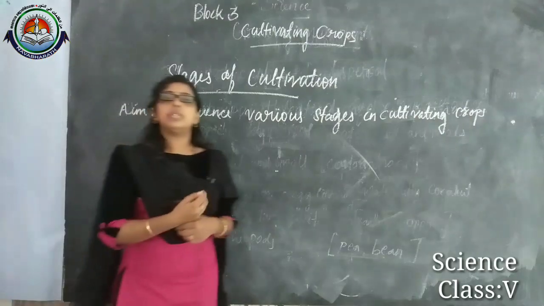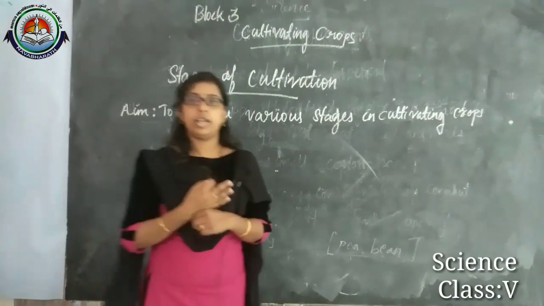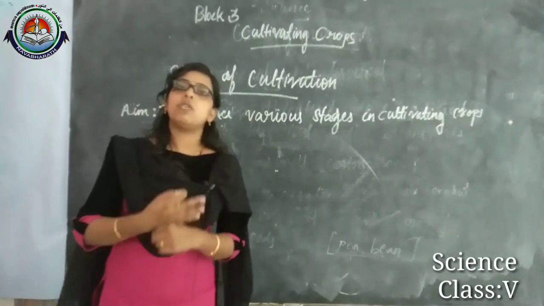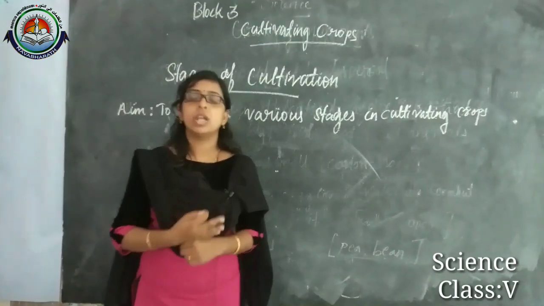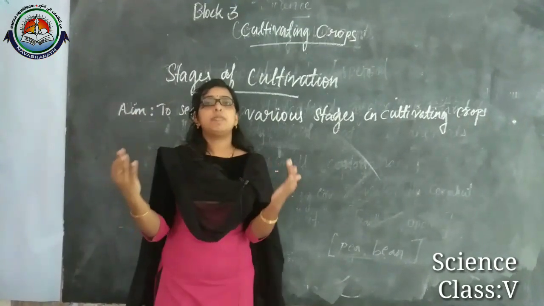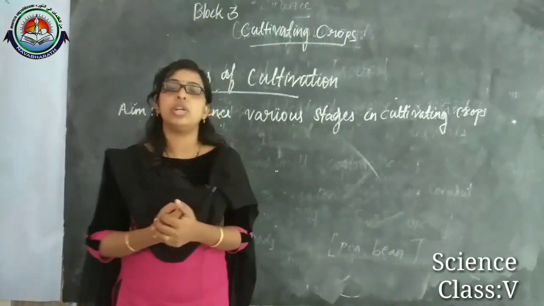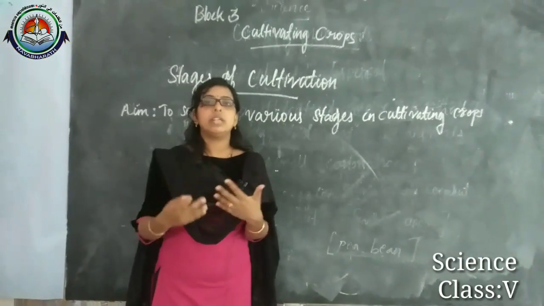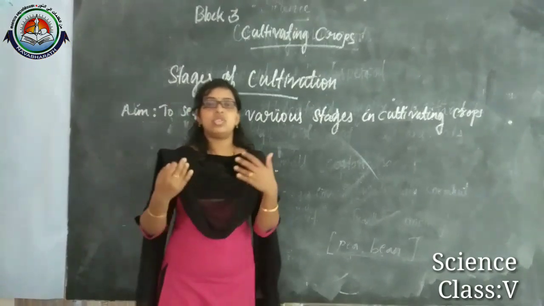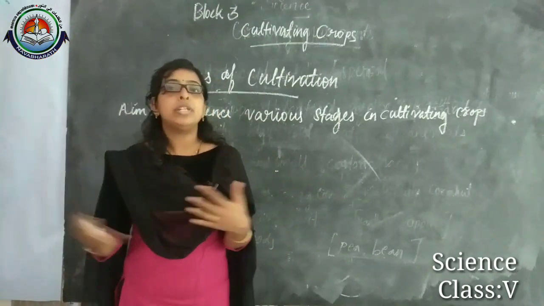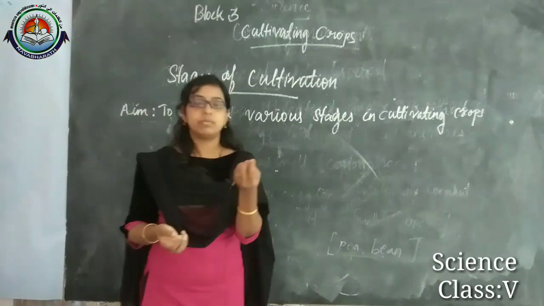We know that in India there are crores of people, and from where are these people getting the food? In a day we are eating breakfast, lunch and dinner, and in between also we are eating some food items.